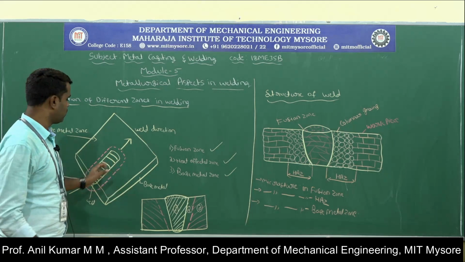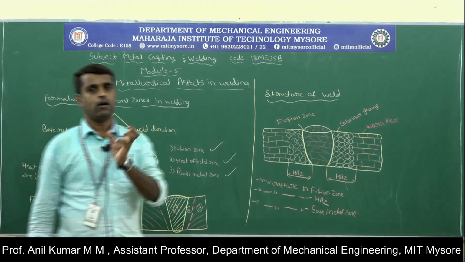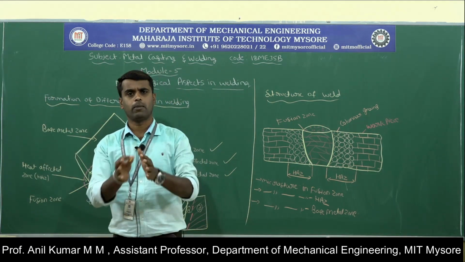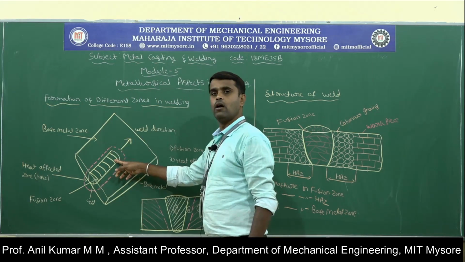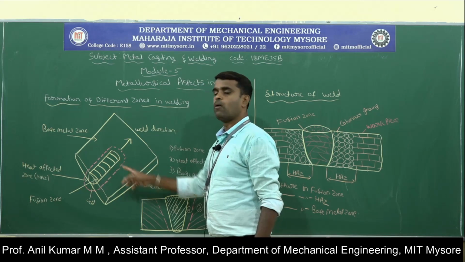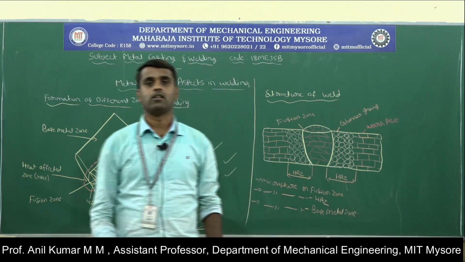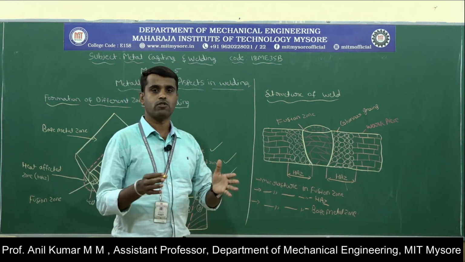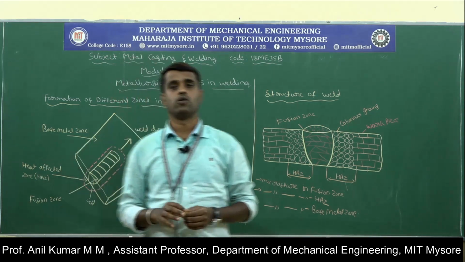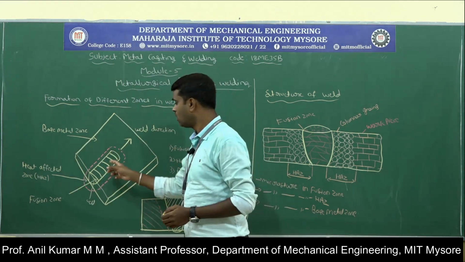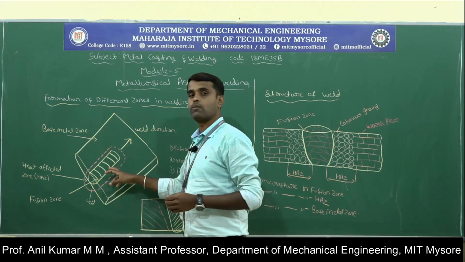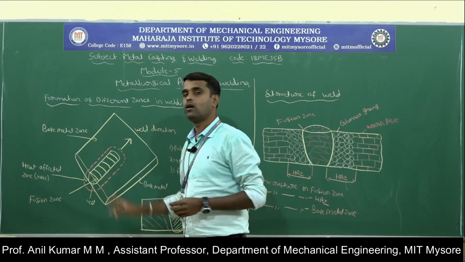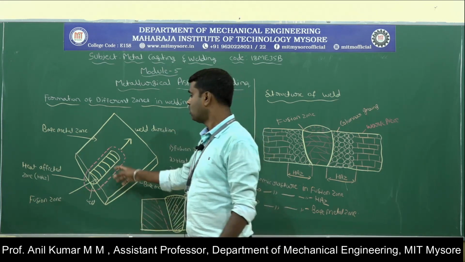What is the fusion zone? Here the molten metal of the electrode is combined with the molten metal of the workpiece material. That zone you can call the fusion zone. The fusion zone is the weld metal zone, or the weld metal itself. Here the molten filler material is combined with the molten workpiece material to form the weld bead. That zone you can call the fusion zone.